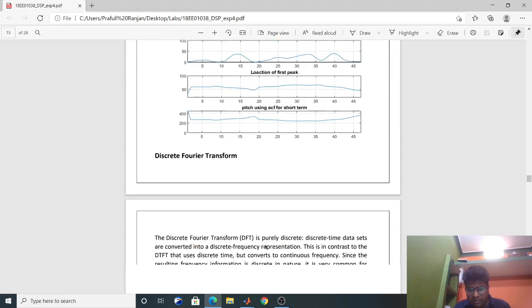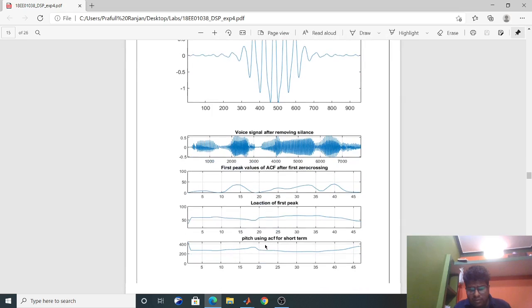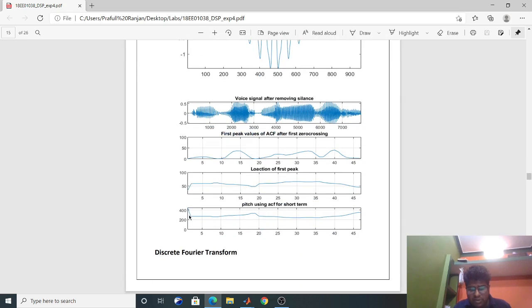Similarly all are coming. So we can say that the pitch frequency is coming higher than for the male. In the previous one we have seen that it is 180, and in this one it is coming approximately 250.